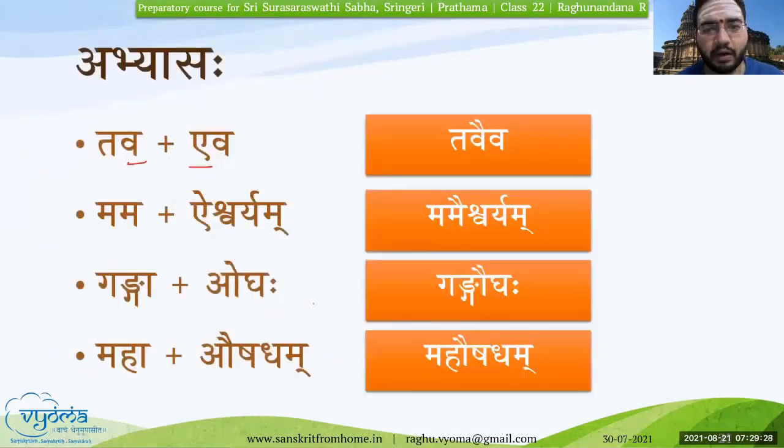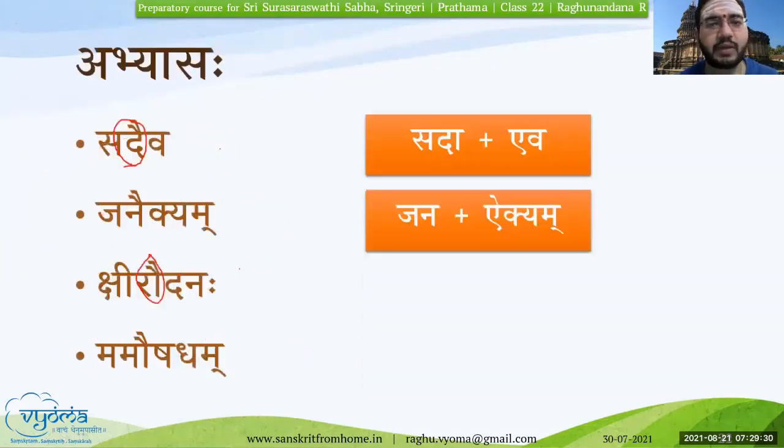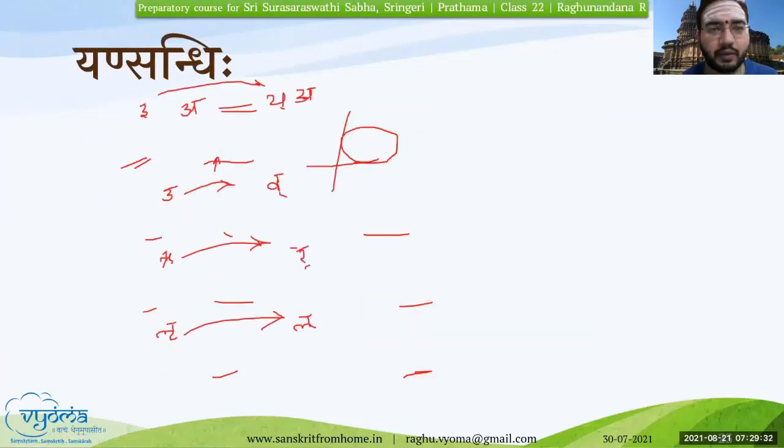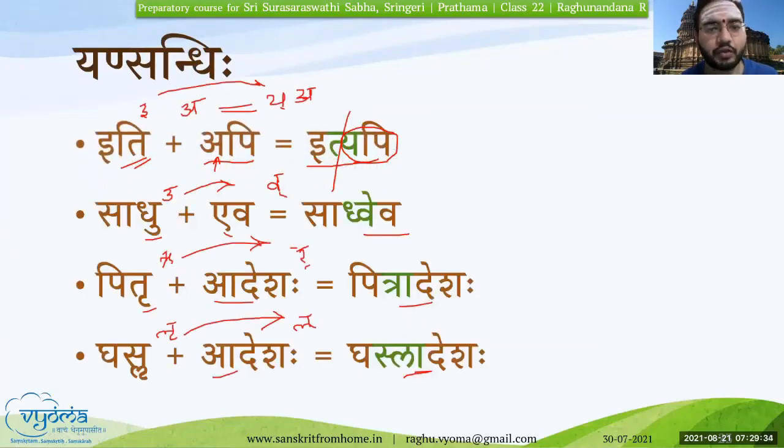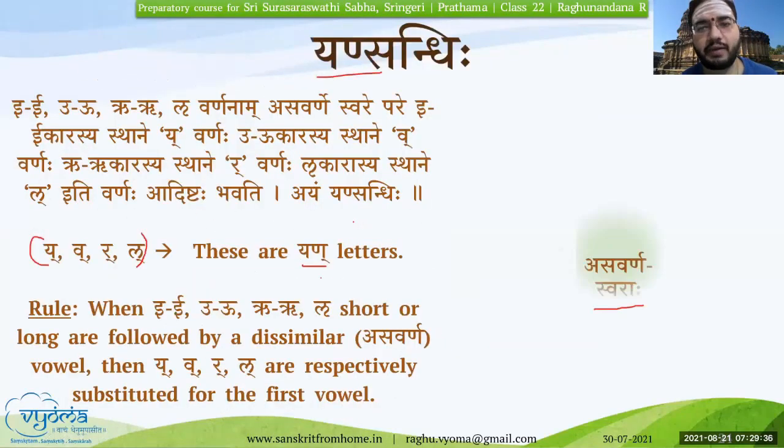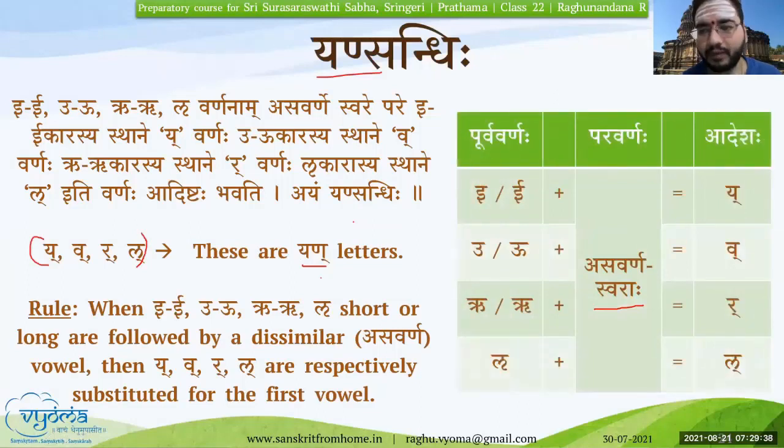Hope it is clear. I'll go to the last one, which is a bit confusing and challenging, the Yan Sandhi. We'll see the table and then I will explain a bit on that. Here you have any letter other than Akara. Akara was used for all the previous three Sandhis, so now we have left out Akara and the other letters are there.